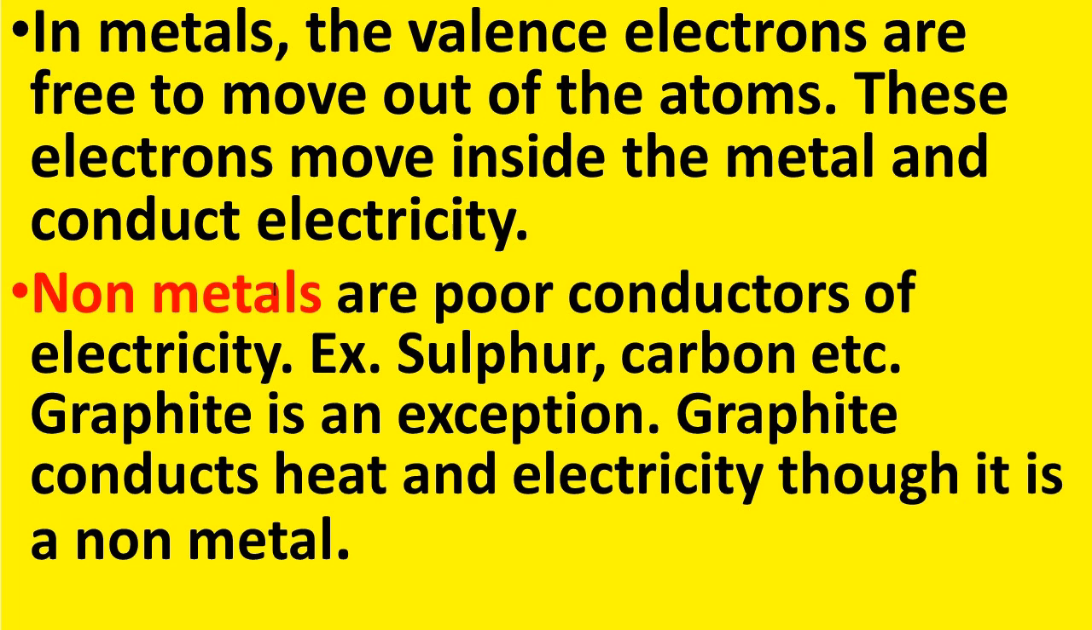Now, what about non-metals? Non-metals are poor conductors of electricity. That is, they do not allow electricity to pass through them. Examples are sulfur, carbon, etc. Graphite is an exception. Graphite conducts heat and electricity, though it is a non-metal. So, non-metals like sulfur, carbon, etc. do not conduct electricity, but graphite is an exception. That means graphite is a non-metal, yet it conducts heat and electricity.